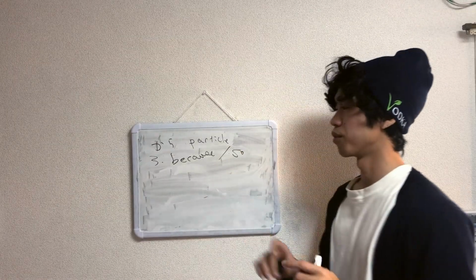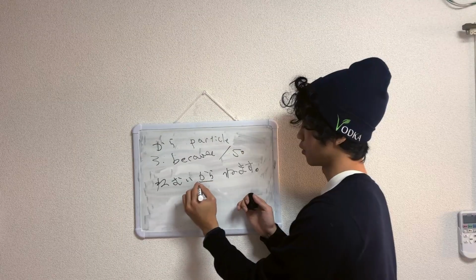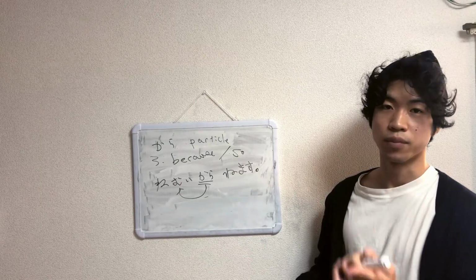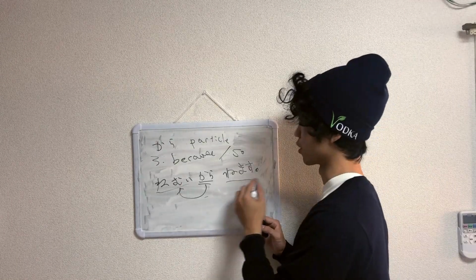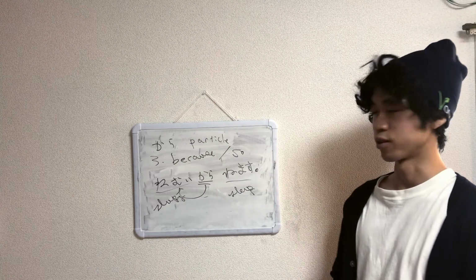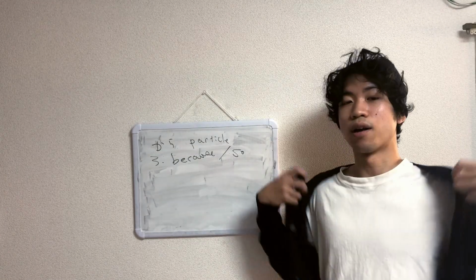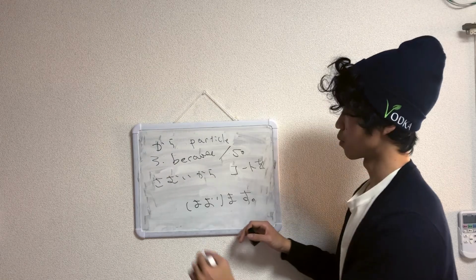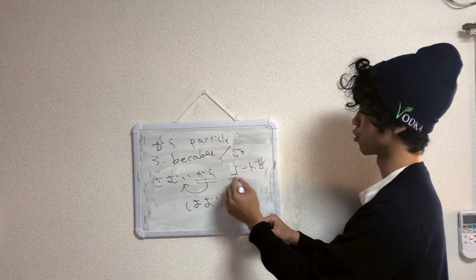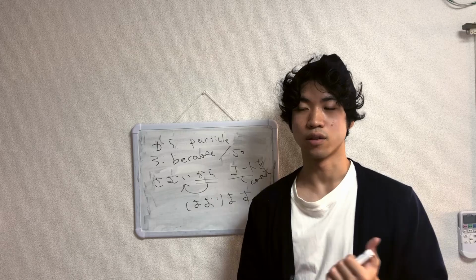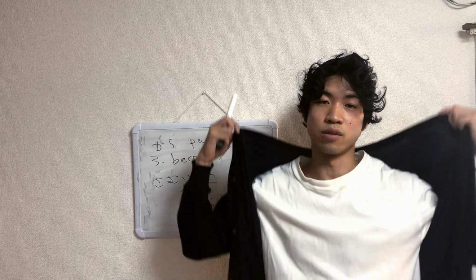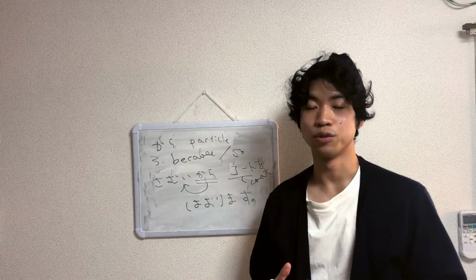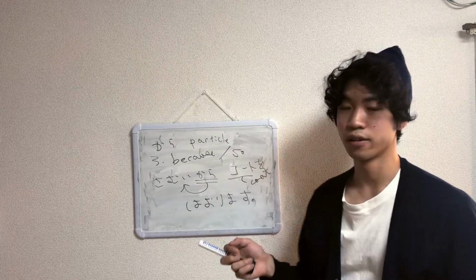Give you an example. 眠いから寝ます。眠い, sleepy. Since I'm sleepy, I'll go to sleep. 寒いからコートを羽織ります。寒い, cold. コート is coat. 羽織ります is a specific verb for when you put on something to add some layers. If you use t-shirt with 羽織ります, it doesn't work.